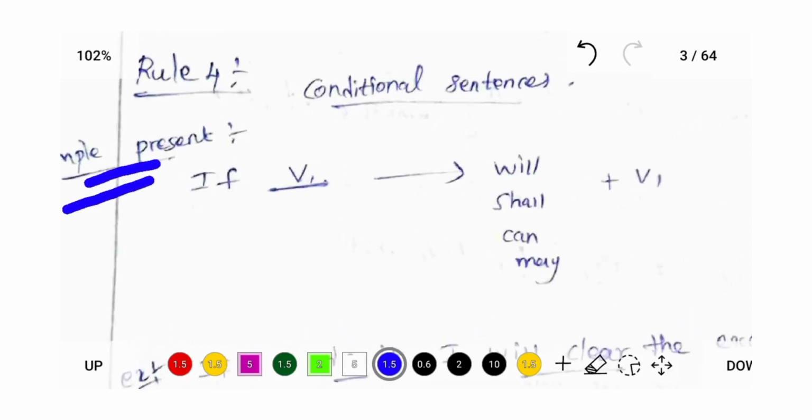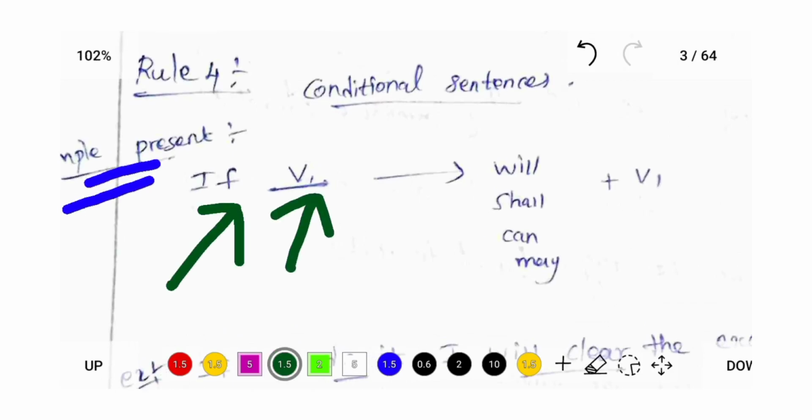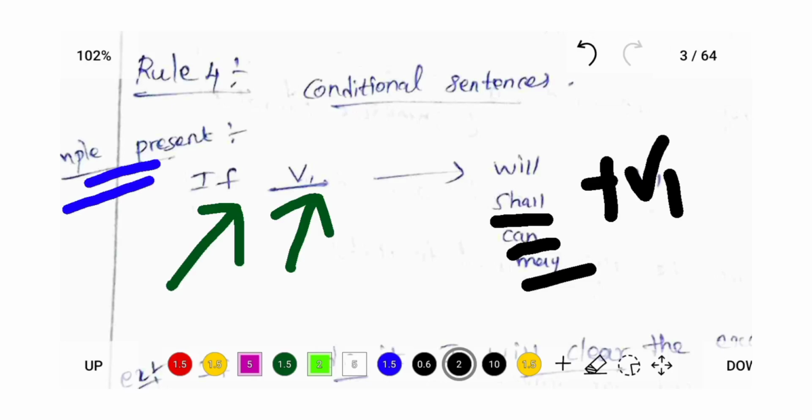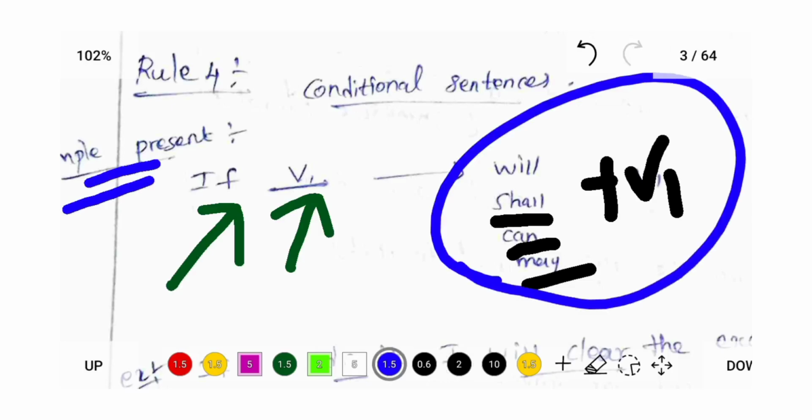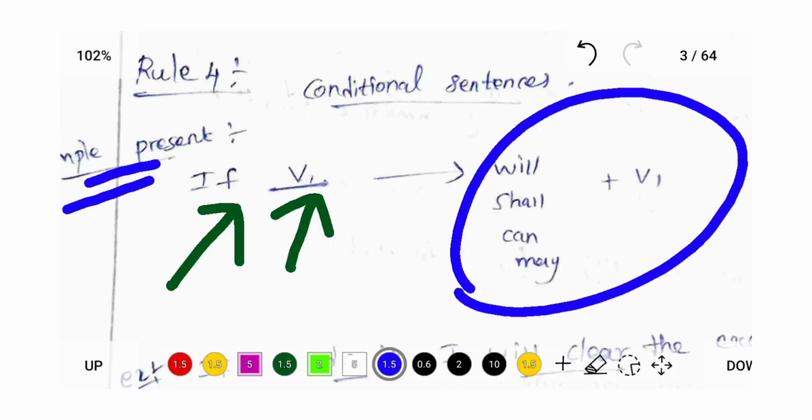In the question, they give "if" near a V1 verb. Then we use will, shall, can, may followed by a V1 verb. Whenever they give "if" near a V1 verb, check that your sentence follows this format: if plus V1, followed by will or shall or can or may, followed by a V1 verb. This is present tense.